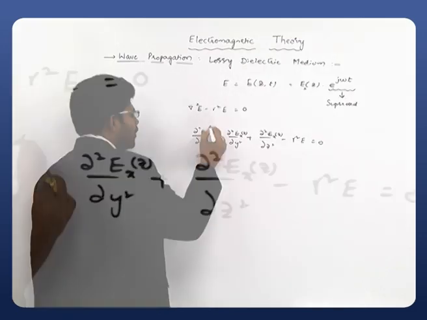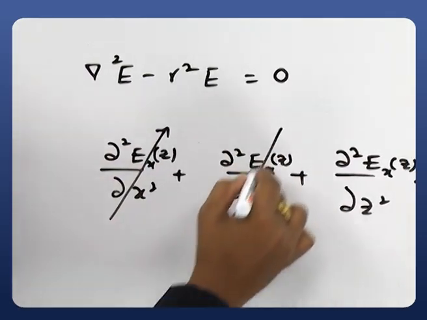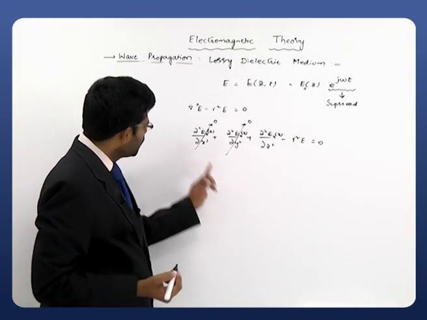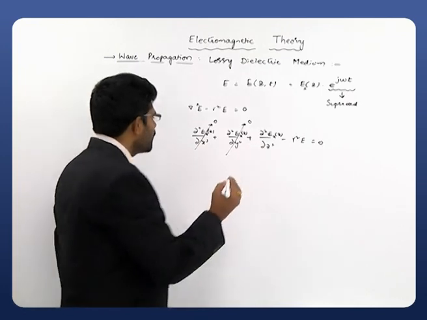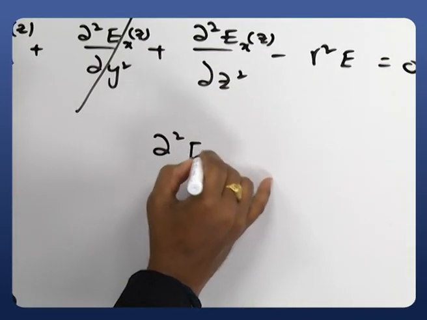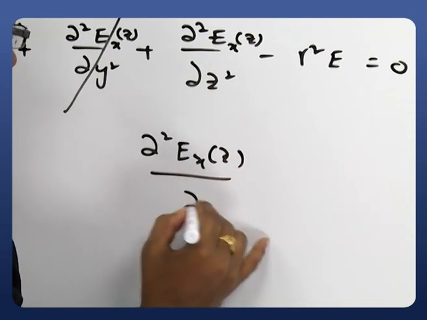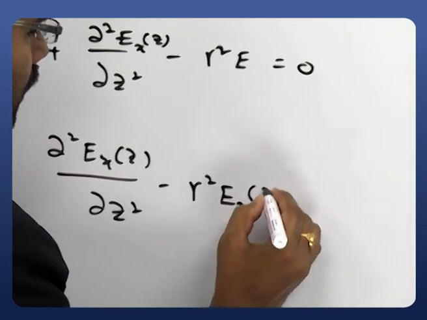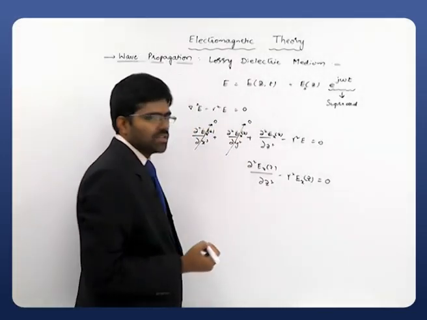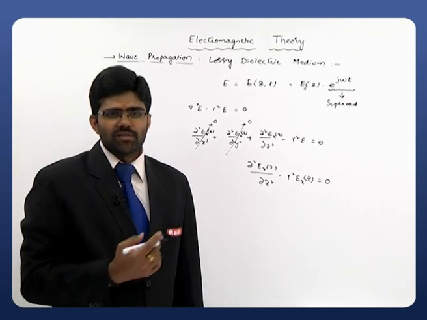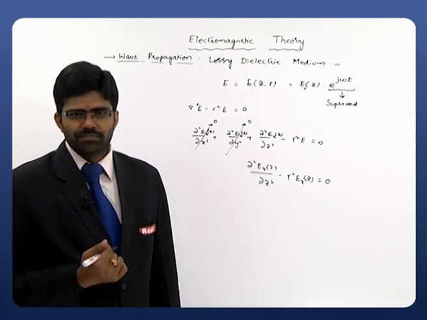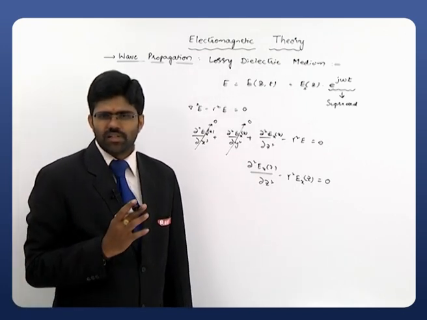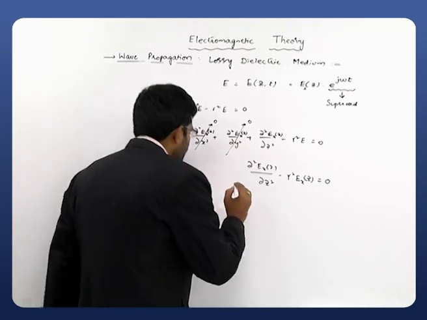So the dou square by dou x square term and the dou square by dou y square term are both equal to 0. The remaining term is dou square Ex of z by dou z square minus gamma square Ex of z is equal to 0. That is a second order differential equation. We can obtain the solution for that, and we have a standard solution. So what is the standard solution for this particular equation?